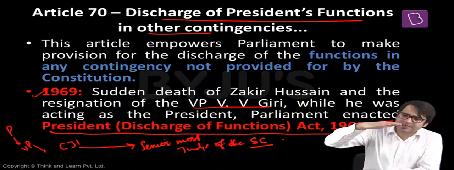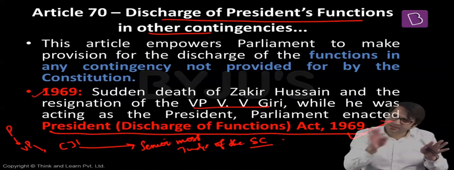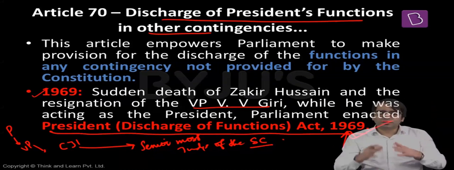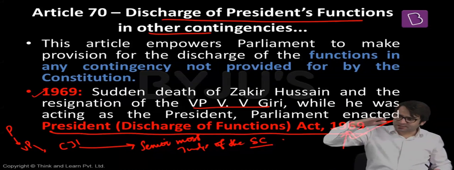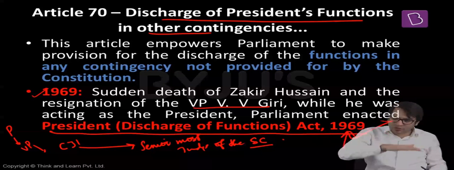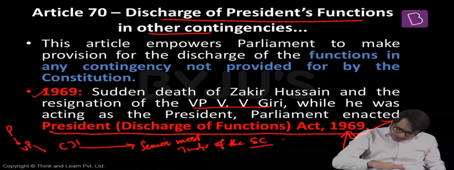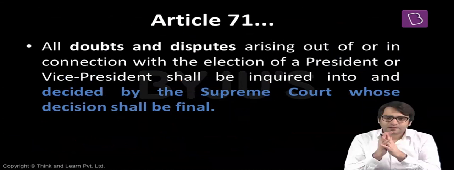That means the Constitution talks about a vacancy in the office of the President, the Vice President will act as the President of India. After that, nothing else is mentioned. But this 1969 law talks about the succession plan. If there's a vacancy in the office of the President, the Vice President will act as the President of India. If here also there's a vacancy, the Chief Justice of India will act as the President of India. If there's a vacancy even here, then the senior most judge of the Supreme Court will act as the President of India. Now what does Article 71 talk about?